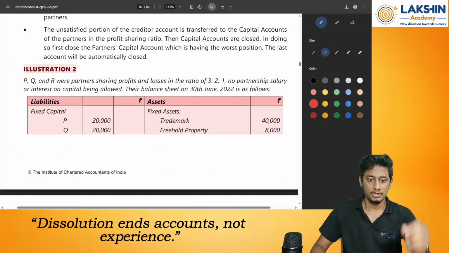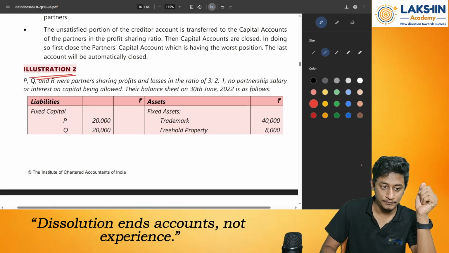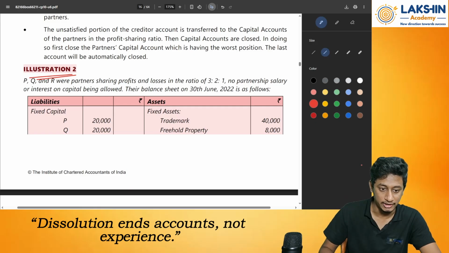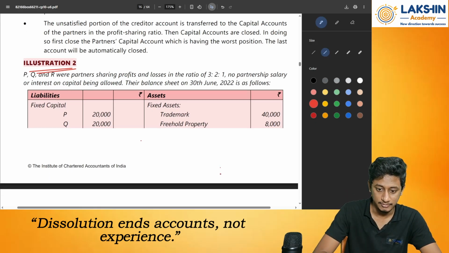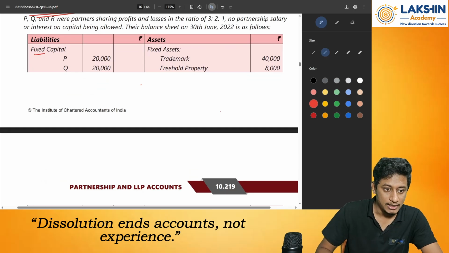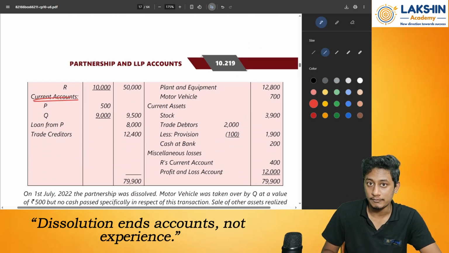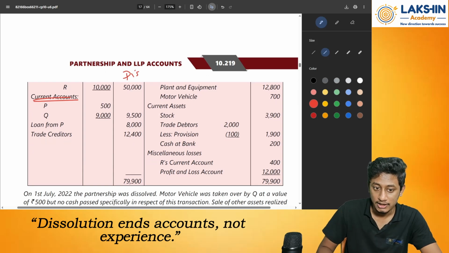Done? Okay. So look at this question over here from illustration 2. I won't be solving this whole question, but I want to tell you some small facts. See, in this question, partners have fixed capitals and they also have current account balances. And now this firm has dissolved.